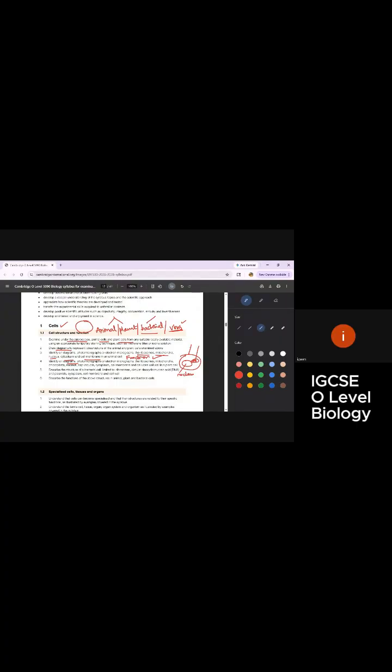I'm pretty sure to differentiate between them, it's color, size, and shape, if I am correct. Yes, we are going to differentiate. No, not the color, mostly not the color: the size, the shape, and the function of that organelle.